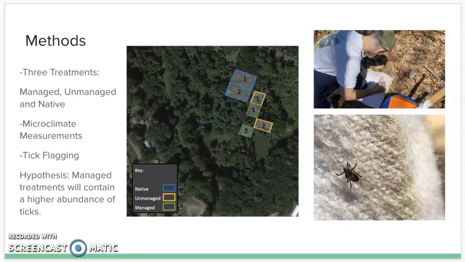For each treatment, the microclimate was measured by hand by measuring the air temperature, soil humidity levels, air humidity, and as well as sunlight intensity. Then, within each plot, tick populations were also estimated by tick flagging method. This method involves a 2 by 2 foot piece of white cloth attached to a string that is run along the ground in a transect, which will pick up ticks as it's brushed along short shrubs and trees.